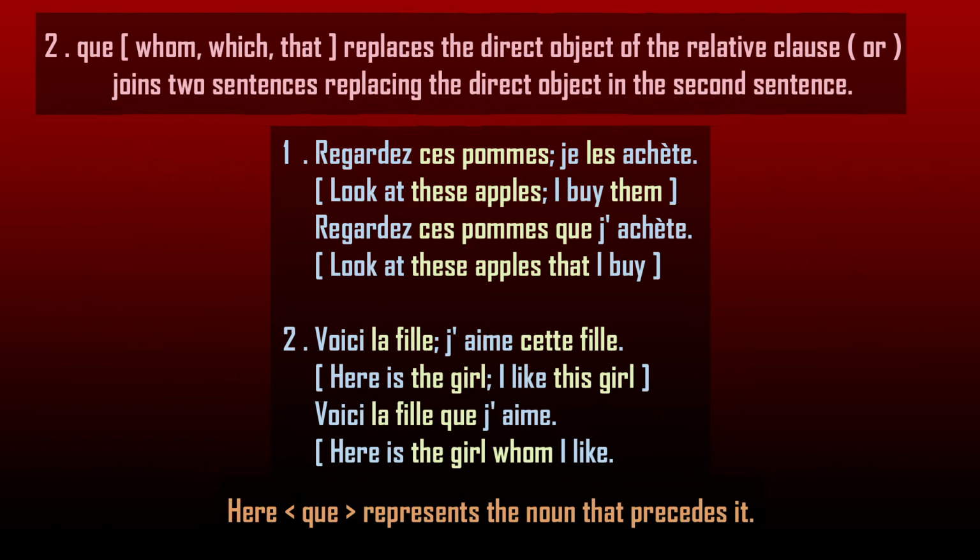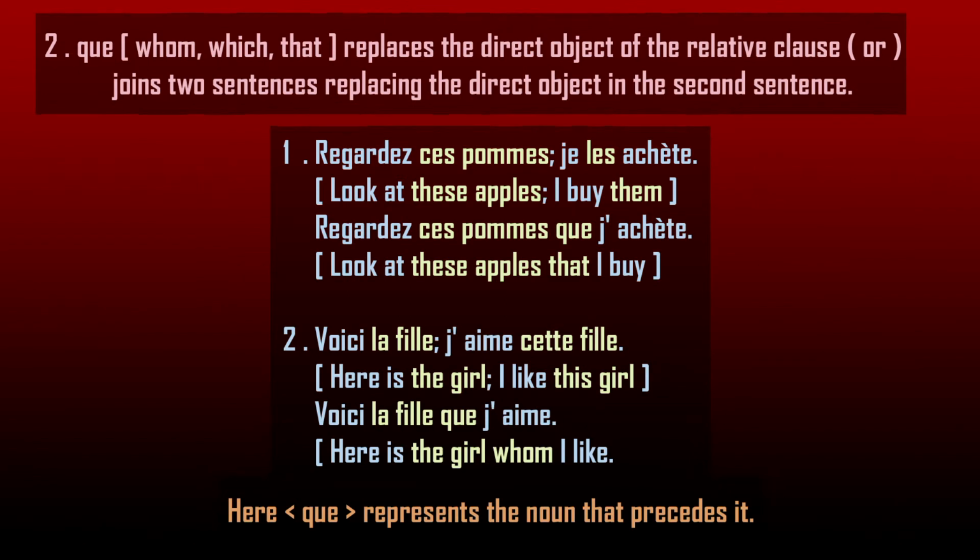Regardez ces pommes, je les achète. Regardez ces pommes que j'achète. Look at these apples, I buy them. Look at these apples that I buy. Read number 2. Voici la fille, j'aime cette fille. Here is the girl, I like this girl.